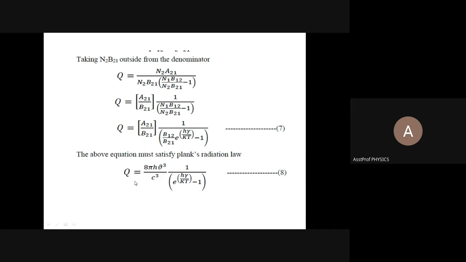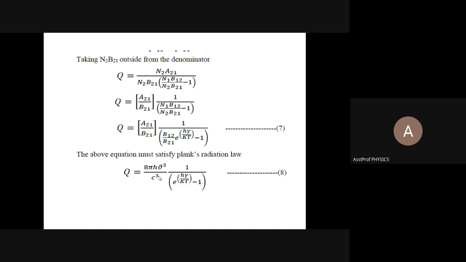So Q is equal to, this is nothing but the same energy equation. We use it from Planck's radiation law. This equation we derived in your fourth unit. In your fourth unit we derived this equation. Q is equal to 8 pi h nu cube. It is a big derivation. 8 pi h nu cube divided by c cube into 1 by e power h nu by kT minus 1, using